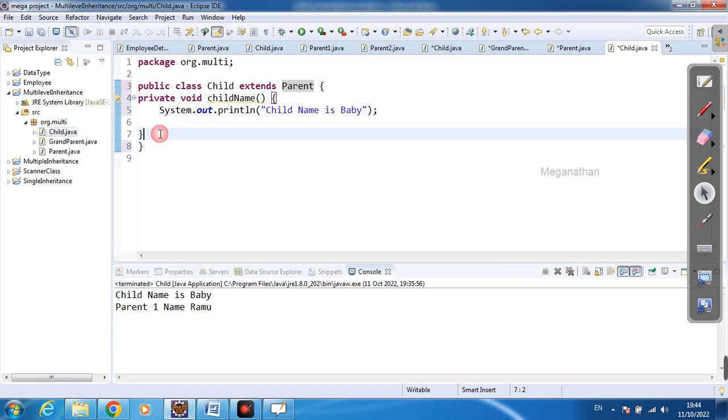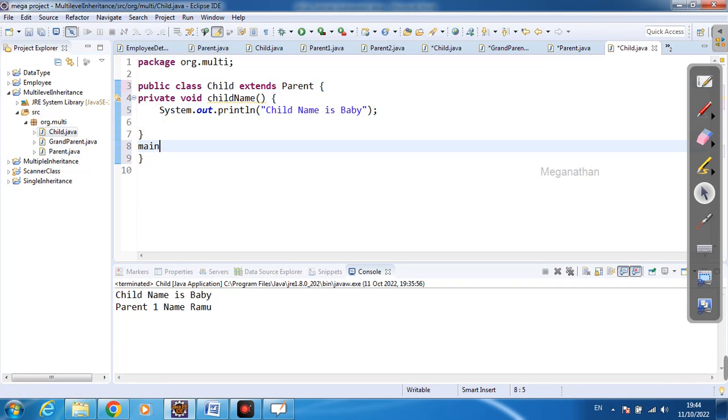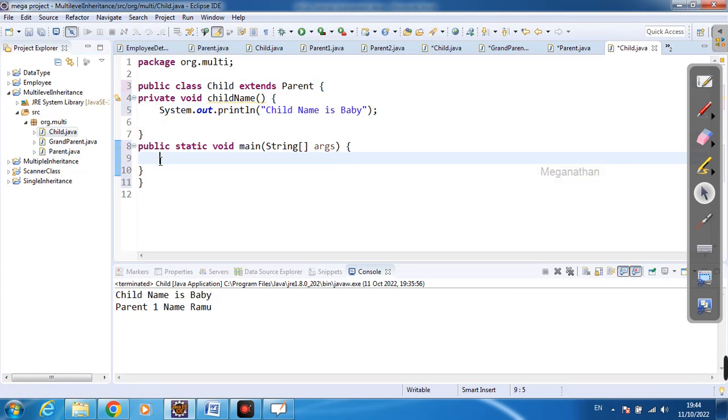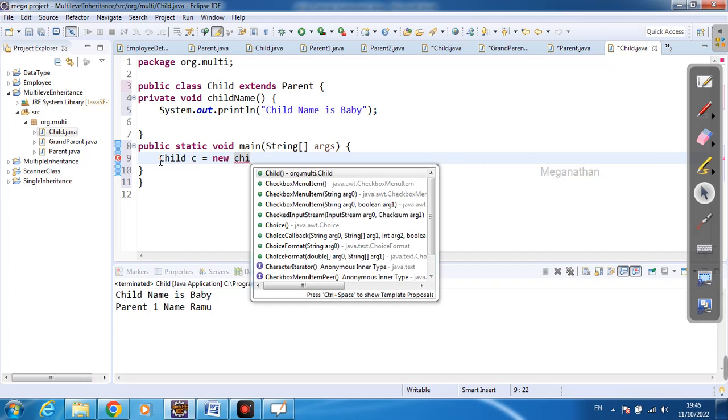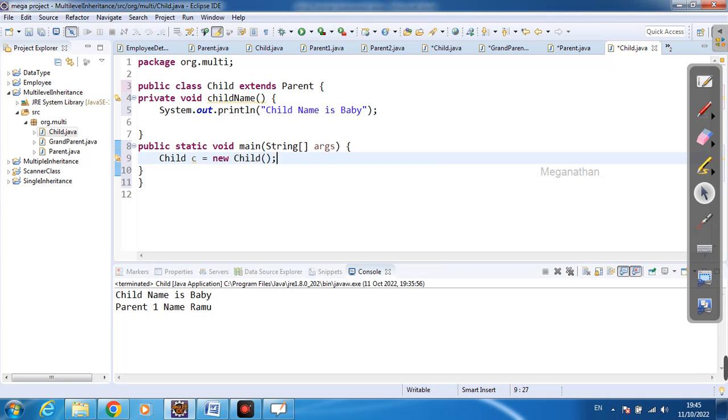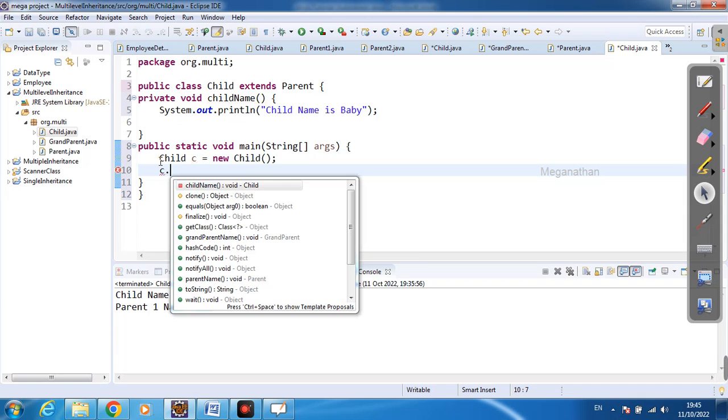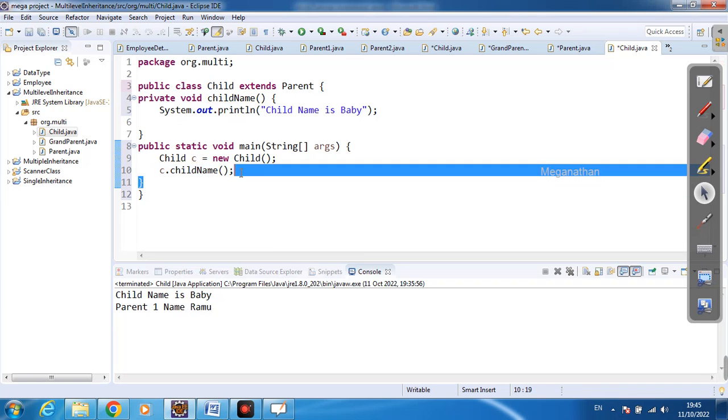So now I am going to call the grandparent method, parent method, and child class method in the child class itself. So I am going to create one object. First I'll create one main method. Within the main method, what is the syntax to create an object? Child class name, that is Child c, the object name, equal to new Child(); with a semicolon. Now just object name dot method name. What is our method name? That is child name. If I run this, it will print child name is baby.